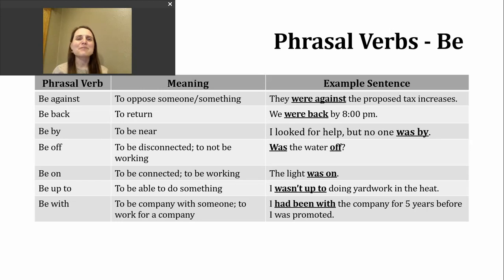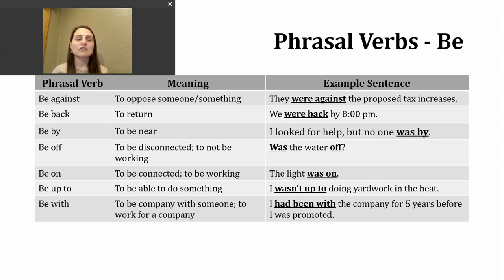Another phrasal verb you might hear is be up to. And its meaning is to be able to do something. Here's an example. I wasn't up to doing yard work in the heat. So in that sentence, I'm saying I wasn't able to do it.